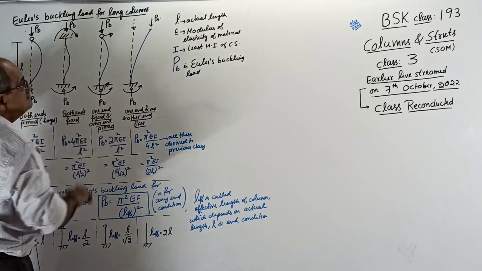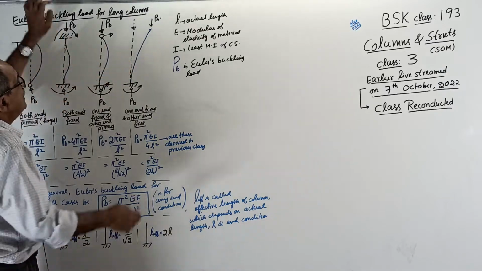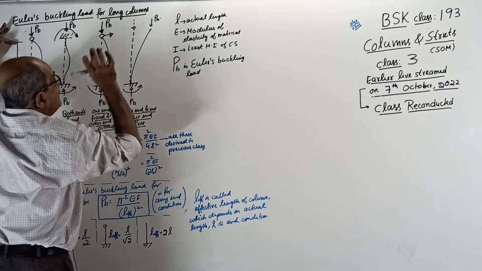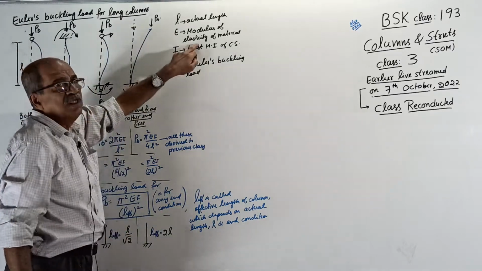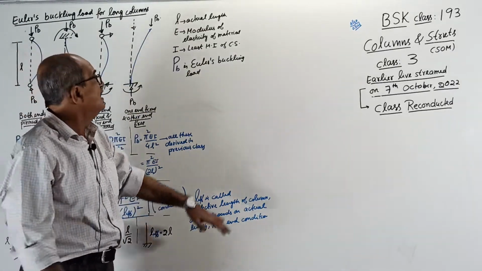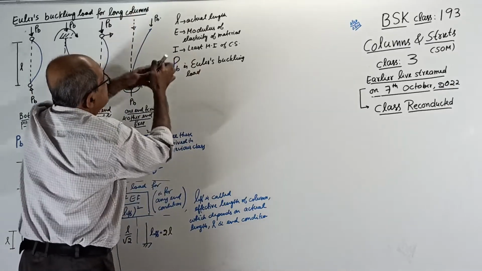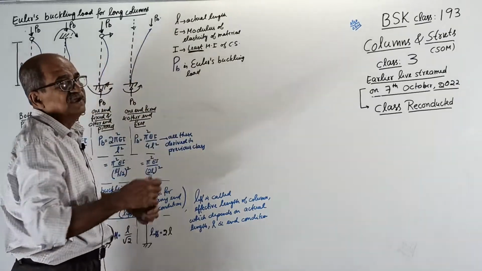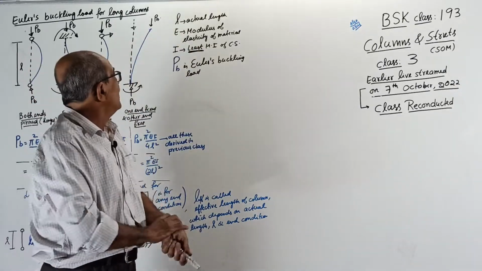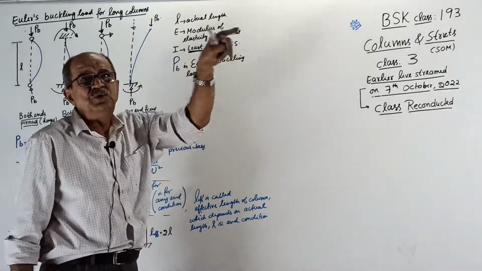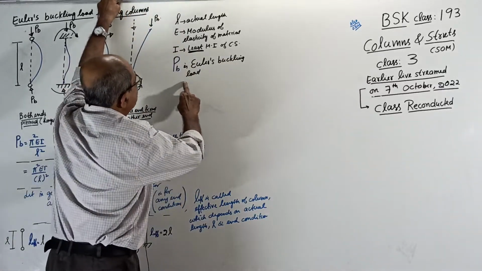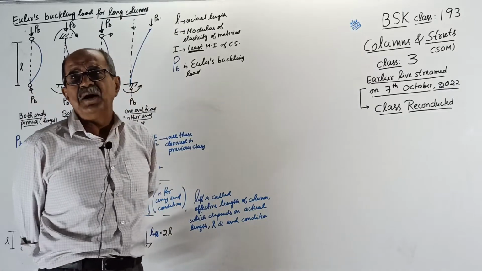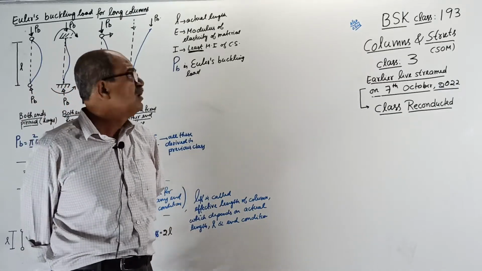I maintained it. See, now, here L stands for actual length. Remember, actual length. E stands for modulus of elasticity of the material. I stands for least. This least I told so many times in earlier and later classes. Further explanation of this least will be known to you later. PB is the Euler's buckling load for the column. That is the load at which the column will buckle. That is the least load at which the column will buckle.